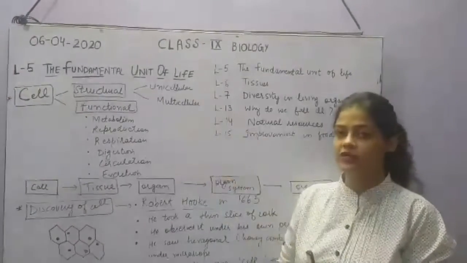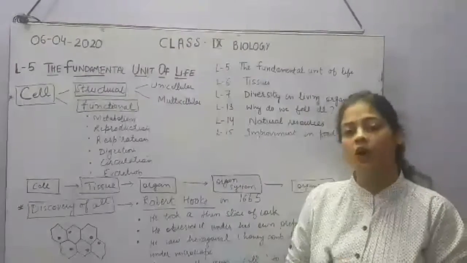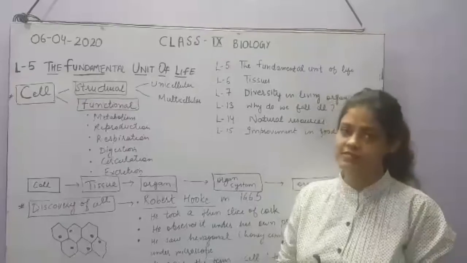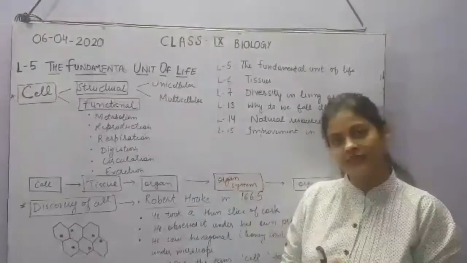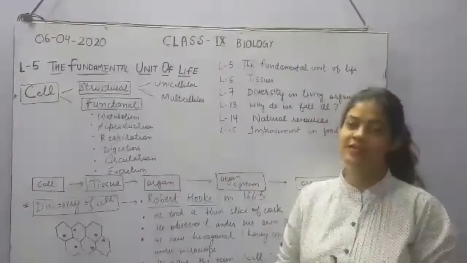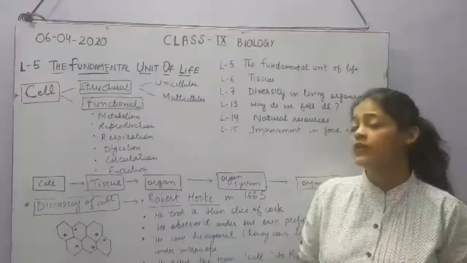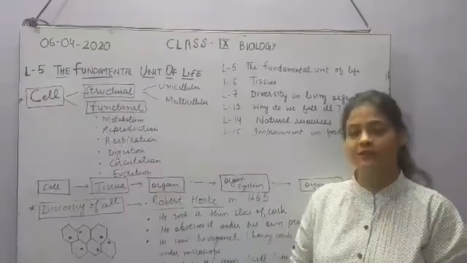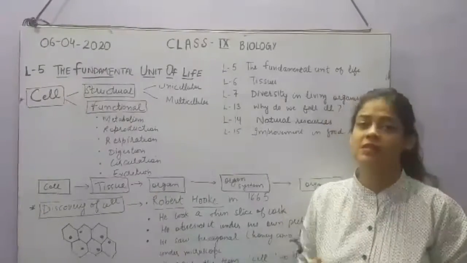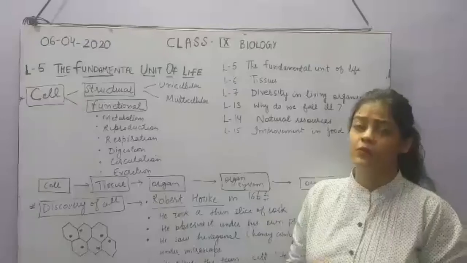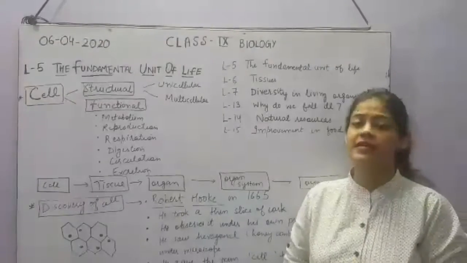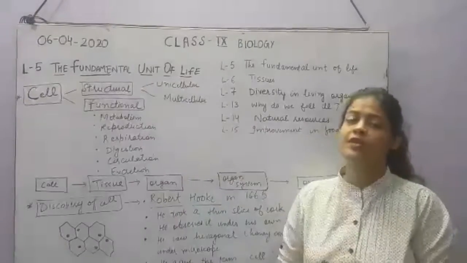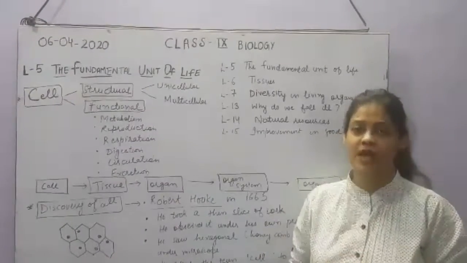And why is it called the functional unit of life? Because all the functions performed by an organism are actually performed by its cells, either in a unicellular organism or a multicellular organism. Do you remember any example of a unicellular organism? Let me tell you, we have so many examples: amoeba, bacteria, protozoans. These are examples of unicellular organisms. And multicellular, there are so many examples including humans, animals, plants.